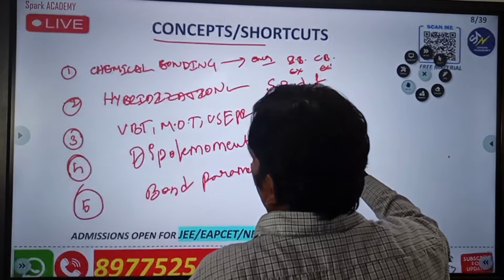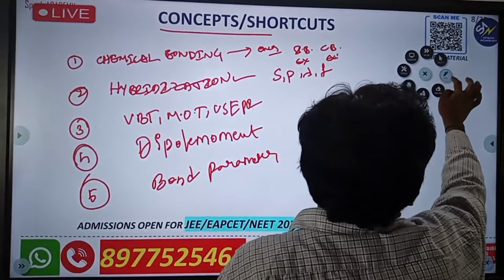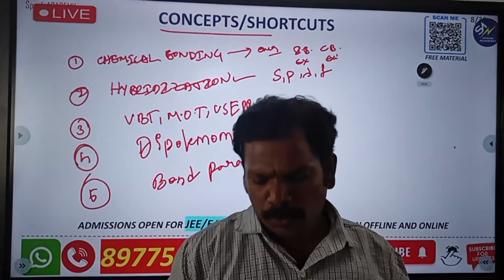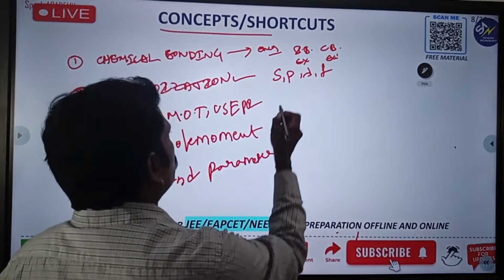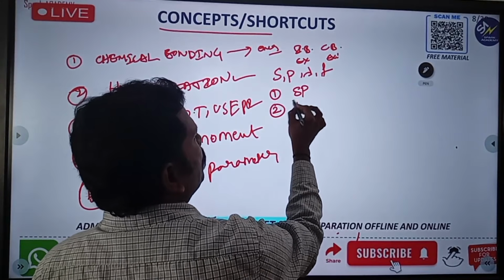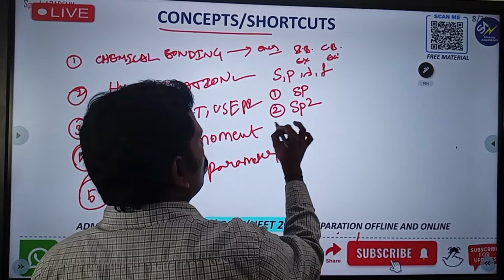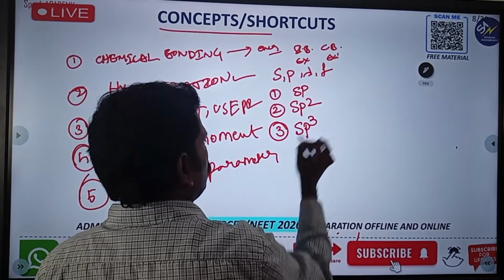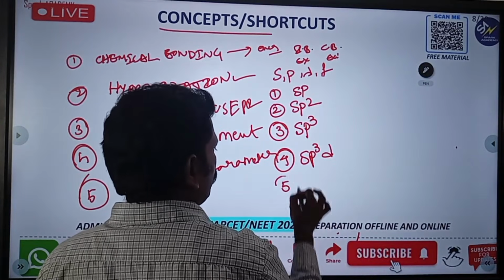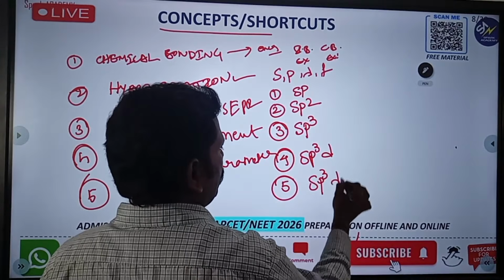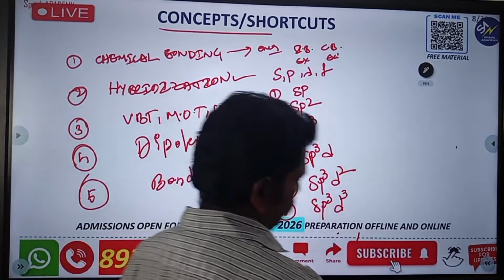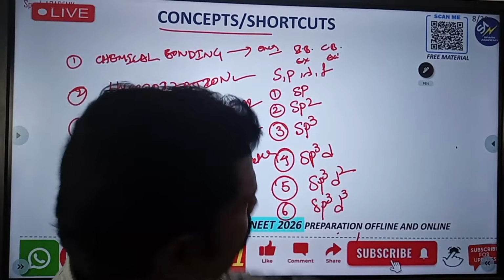There are many types, but generally the hybridizations are: first sp, second sp2, third sp3, fourth sp3d, fifth sp3d2, and sixth sp3d3. Clear? You already know these.